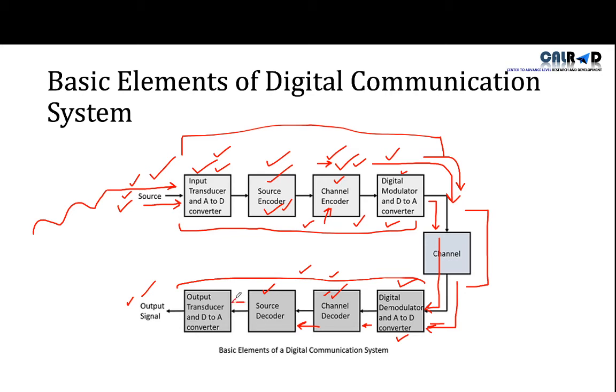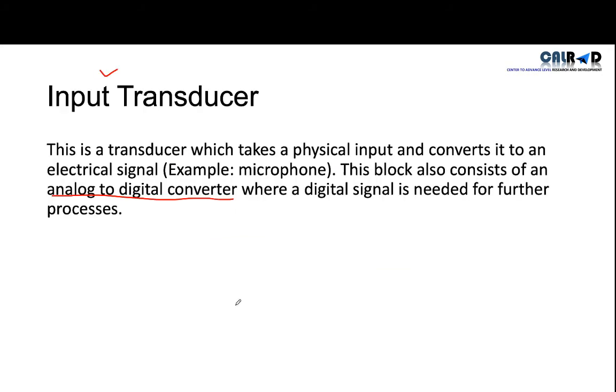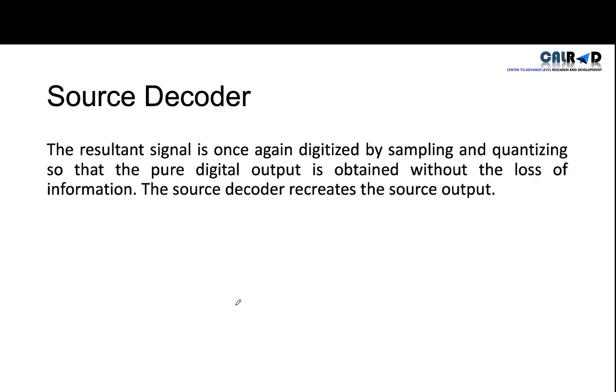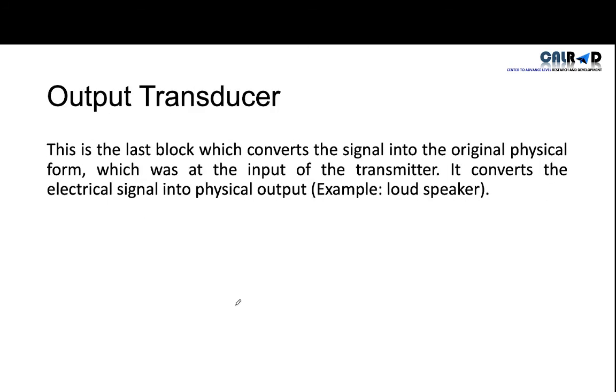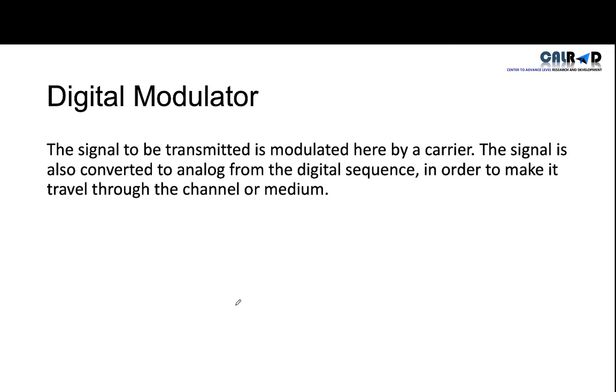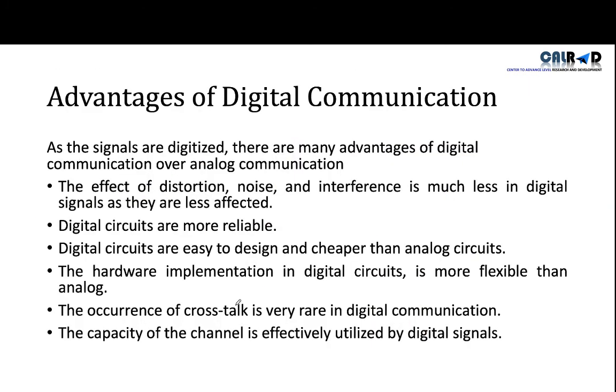After that, the data will move towards the output transducer. What is the output transducer? The output transducer is the last step. After that, our voice that we sent from the transmitter will go to the speaker. So what will the last step do? The last step will convert our digital data into analog, because when someone hears our voice, that is analog. So we have to convert that into analog also. So this was the working of a digital system.